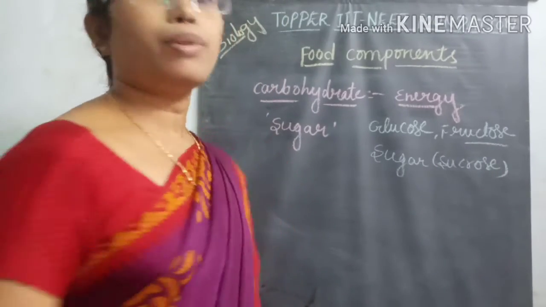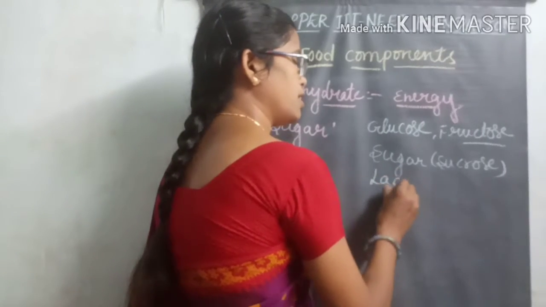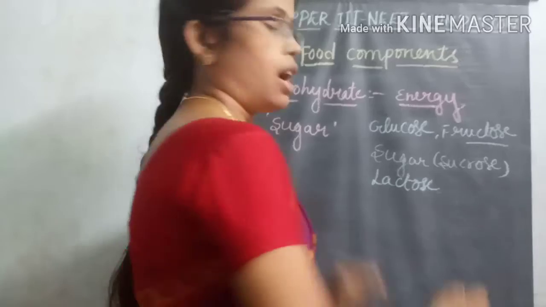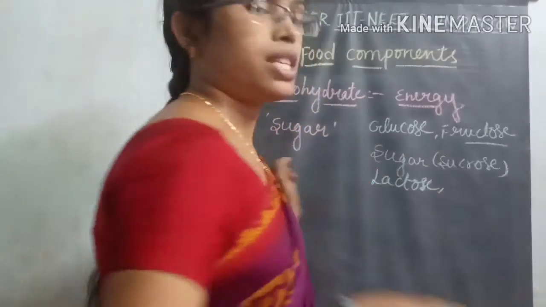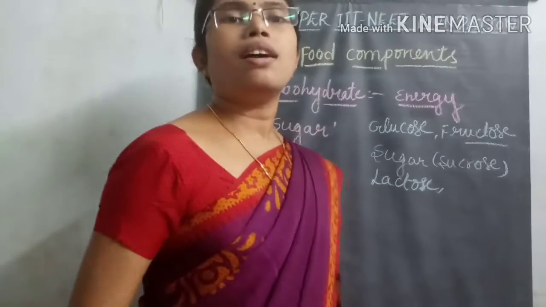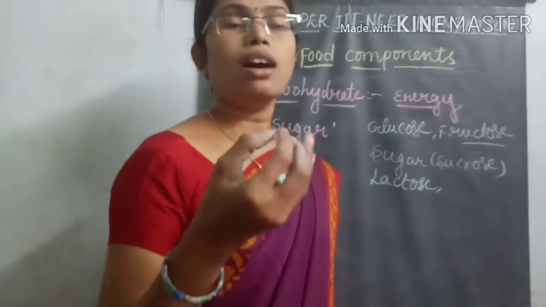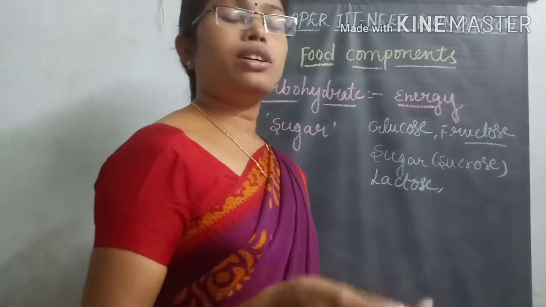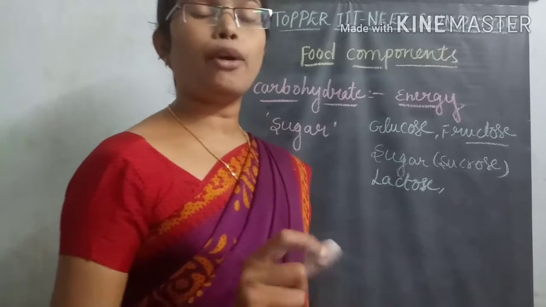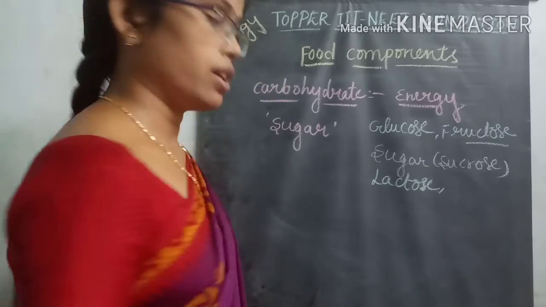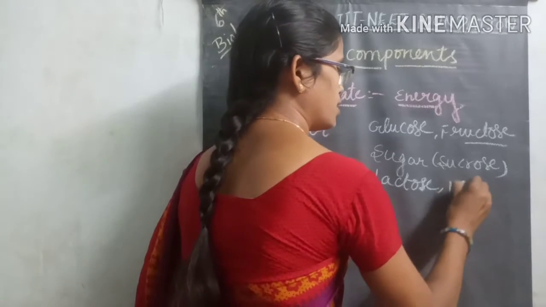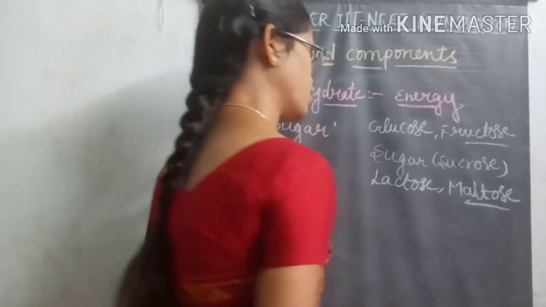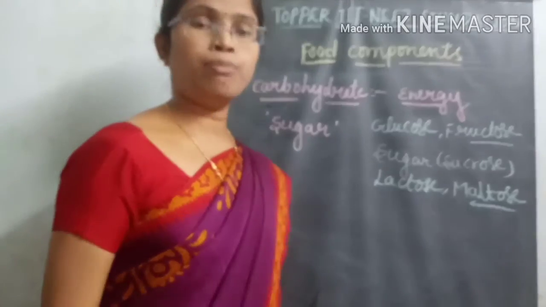Or for example, lactose, which is mainly present in milk. And for example, if you are mixing milk with some Horlicks, Bournvita, or Maltova, like that boost, you are mixing that milk with that powder and drinking it. So that Maltova, that Horlicks also contains one of the main important sugars, that is nothing but maltose.